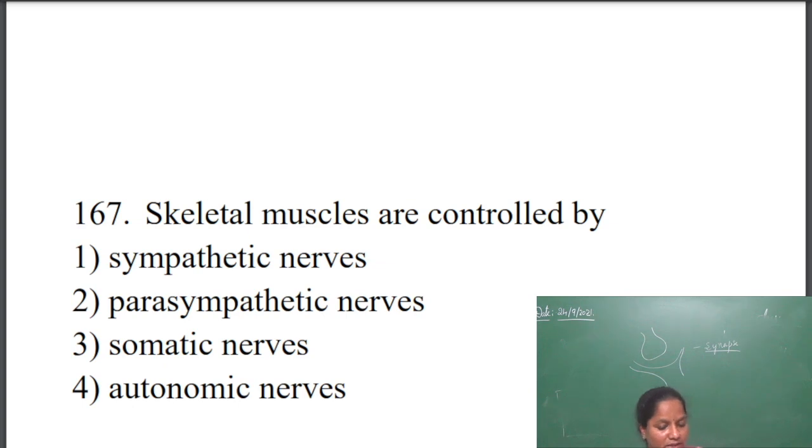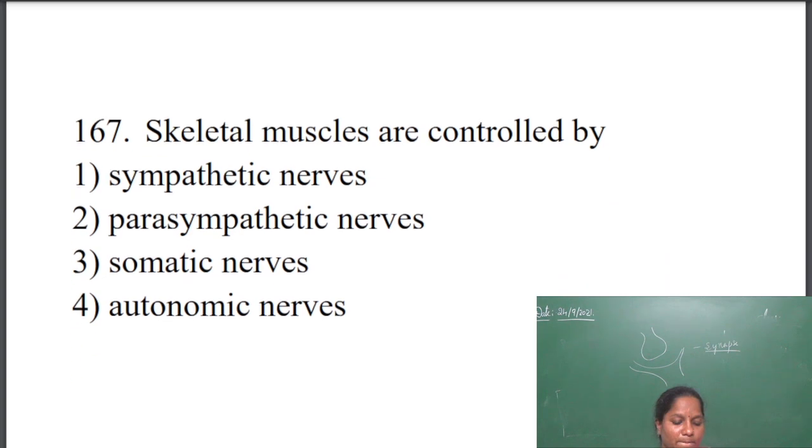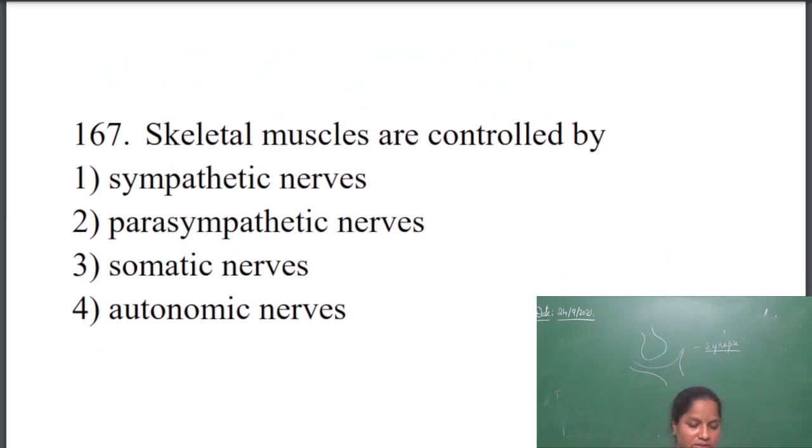parasympathetic and sympathetic nerves. So somatic nerves control the skeletal muscles. Somatic nerves of the brain are going to control the skeletal muscles. So the answer will be somatic nerves. Skeletal muscles are controlled by somatic nerves of the human brain. Next question.